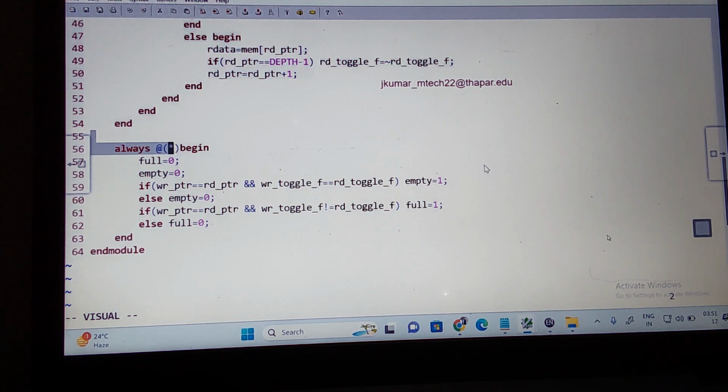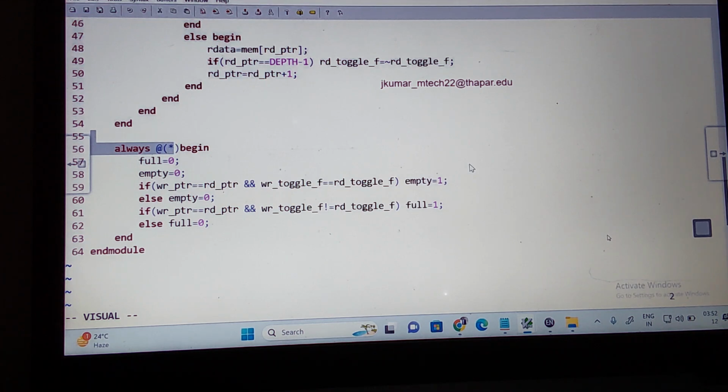So try to write a testbench for this and understand. First, write full read and full write. So when is it happening: full write and full read should happen. What is meant by full read and full write? Suppose the depth is 16. All 16 write pointers should write to the memory, then I should read from the memory.